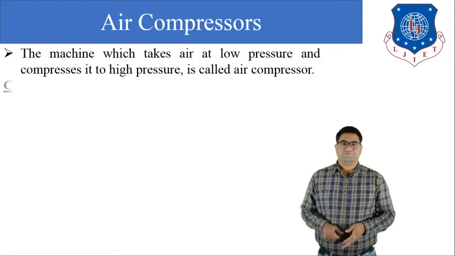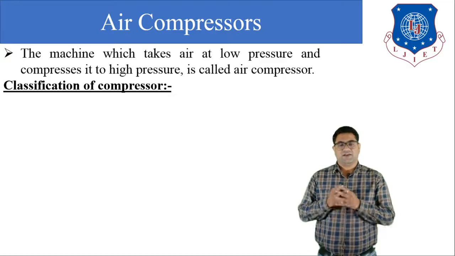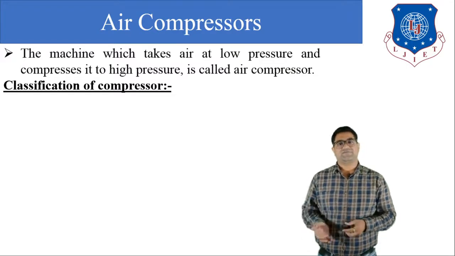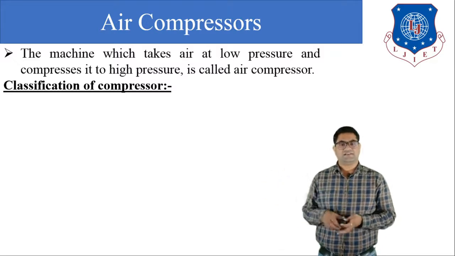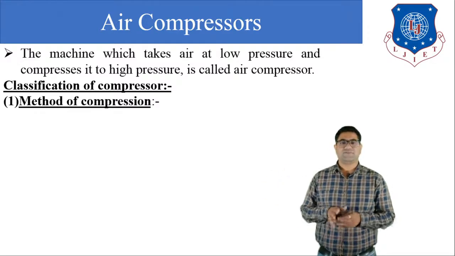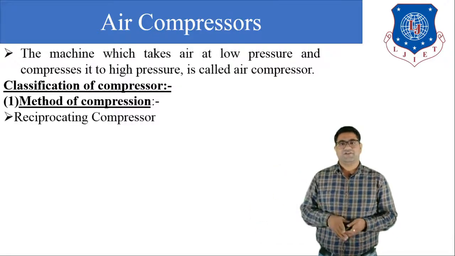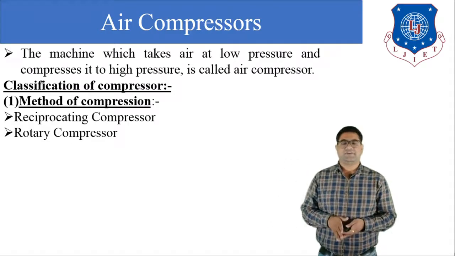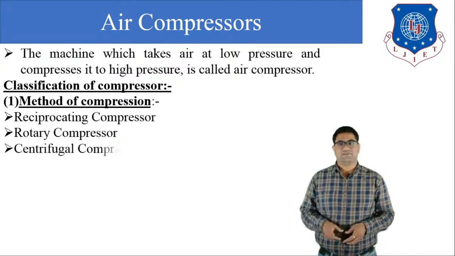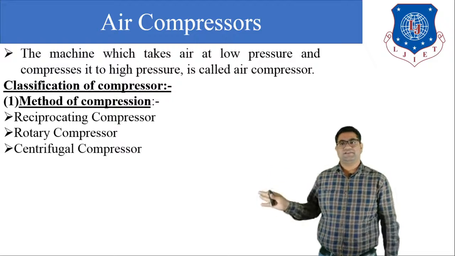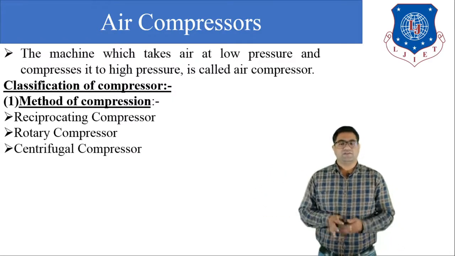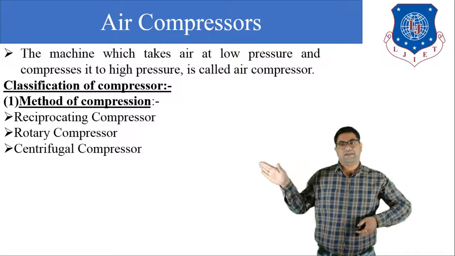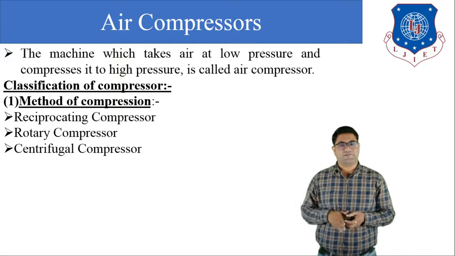Now let us discuss how the air compressor is classified. The air compressor can be classified in many ways. Let us discuss it one by one. The first is the method of compression. The air compressor can be classified as the reciprocating air compressor and the rotary air compressor. Also it is classified as a centrifugal air compressor. In this chapter we will discuss many types of reciprocating and rotary compressors.